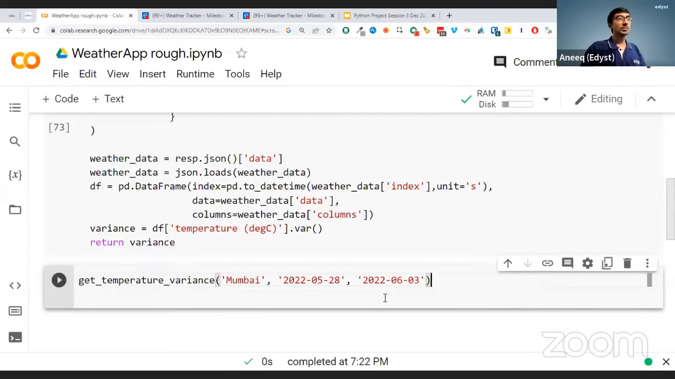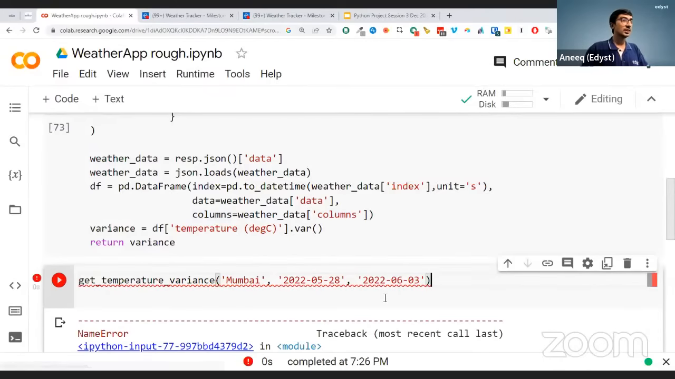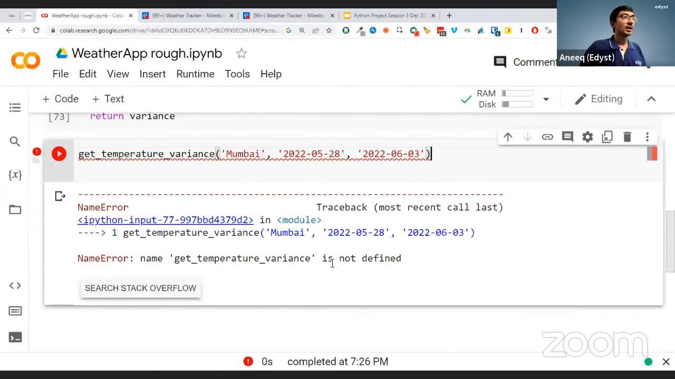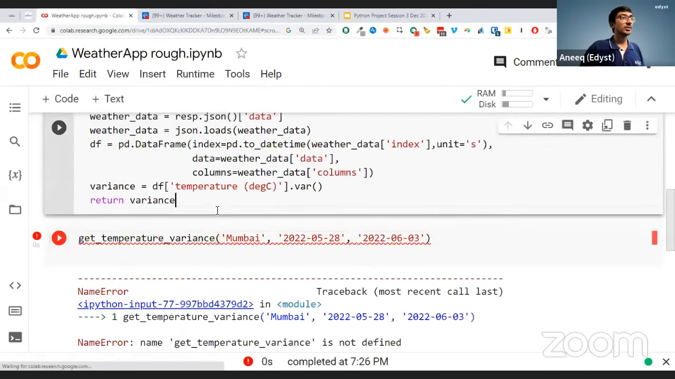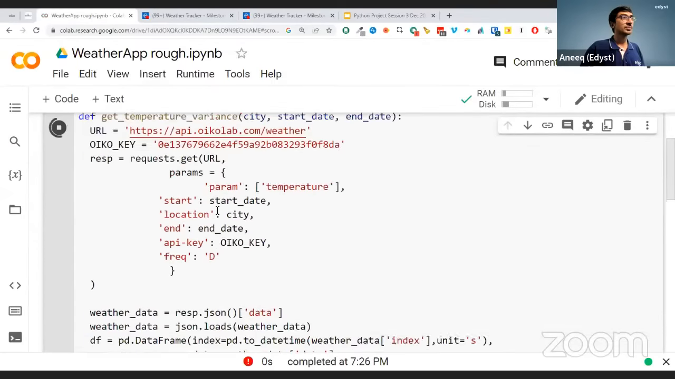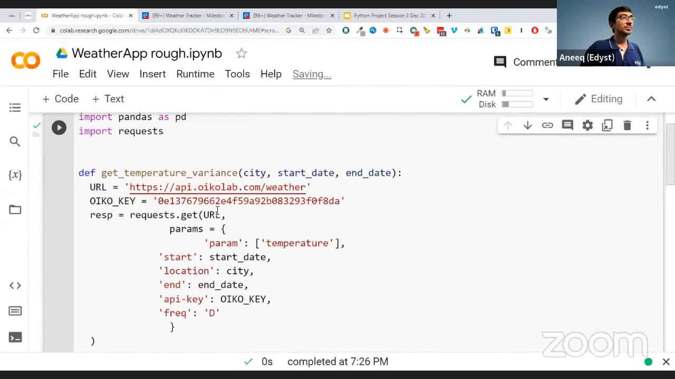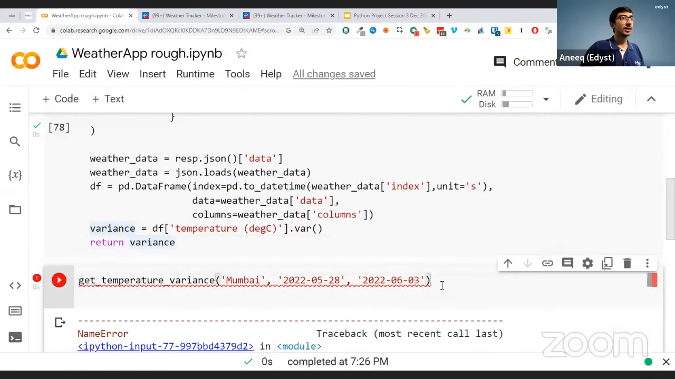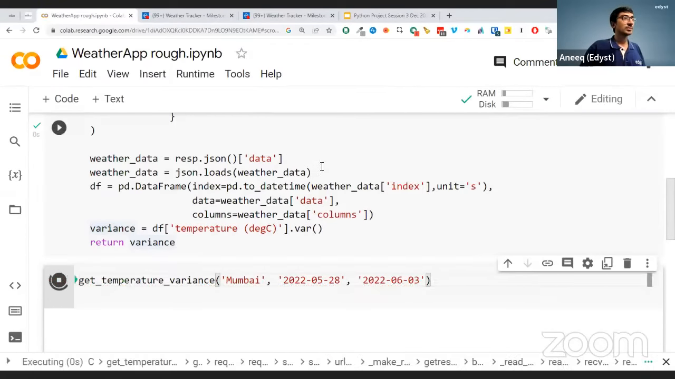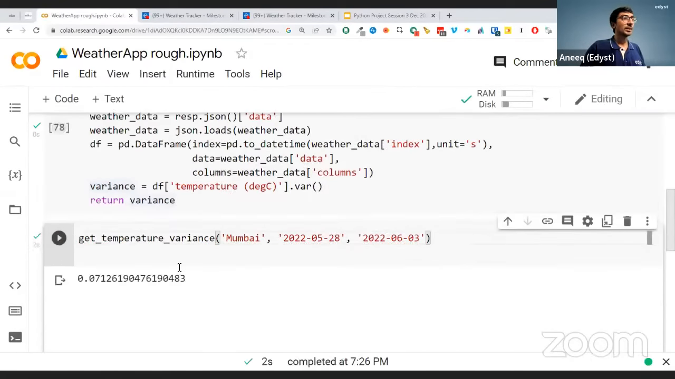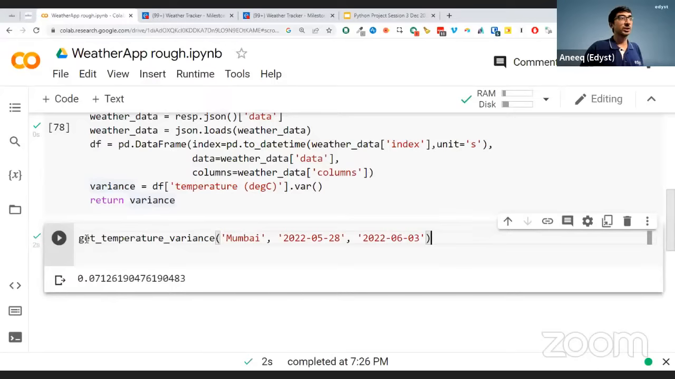Okay. So this will get the temperature variance for Mumbai from this date to this date. Let's see if we get any errors. Okay, we've got an error here. Is not defined. Okay, sorry. We didn't actually run this. Okay, so for Mumbai, the variance is 0.07. For Mumbai, the variance is that.